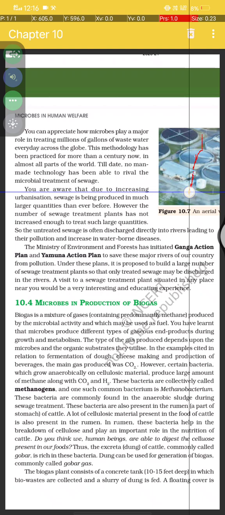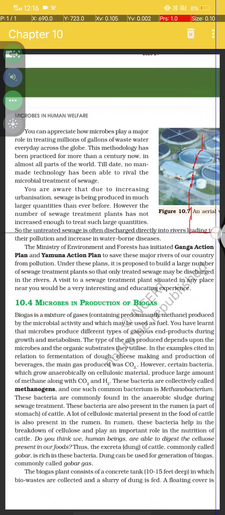You are aware that due to increasing urbanization, sewage is being produced in much larger quantity than ever before. However, the number of sewage treatment plants has not increased enough to treat such large quantities, so untreated sewage is often discharged directly into rivers, leading to their pollution and increases in waterborne diseases.